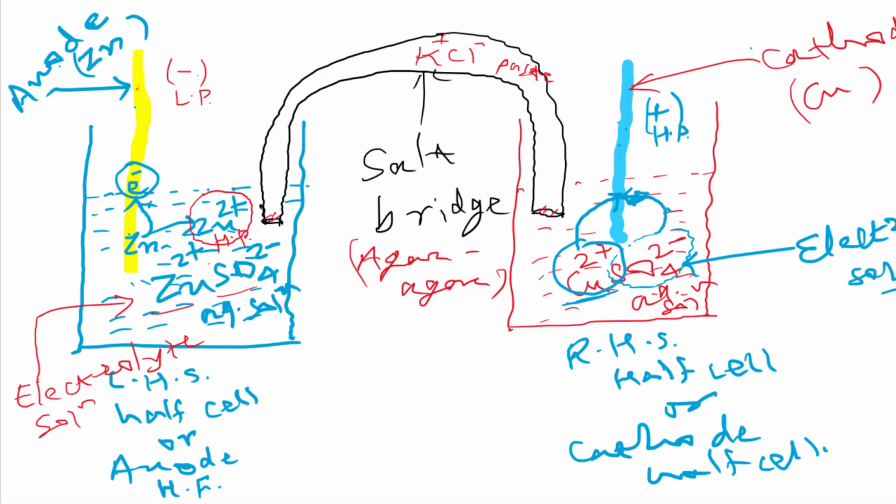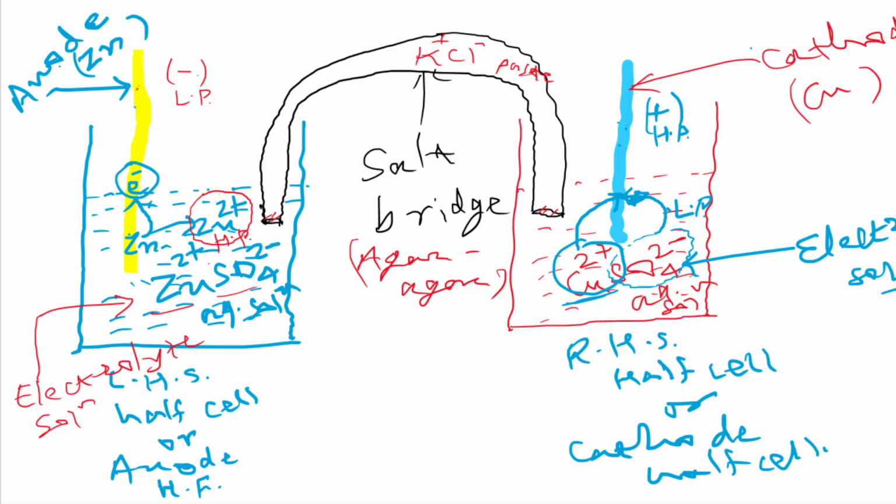And as we know, initially the total charge in the solution is zero. Now some cupric ions are deposited at the copper metal rod. So what is happening in the solution? Sulfate ions are in excess, that is, having negative charge. So the solution becomes a low potential. Got it?